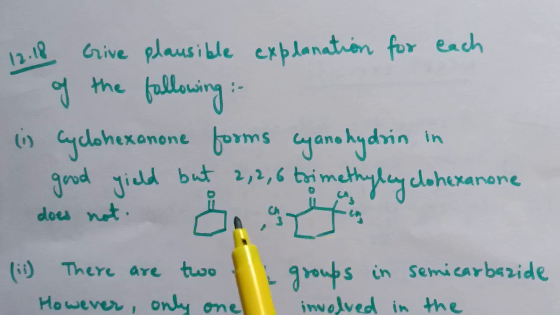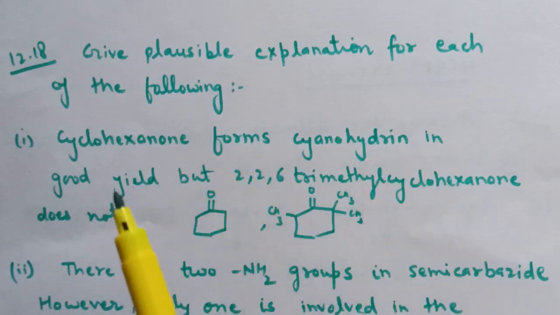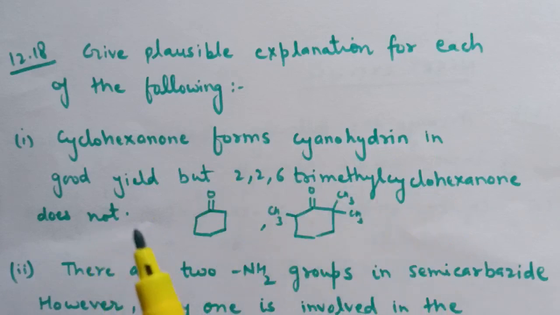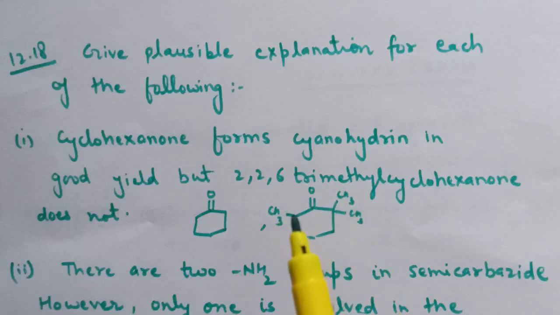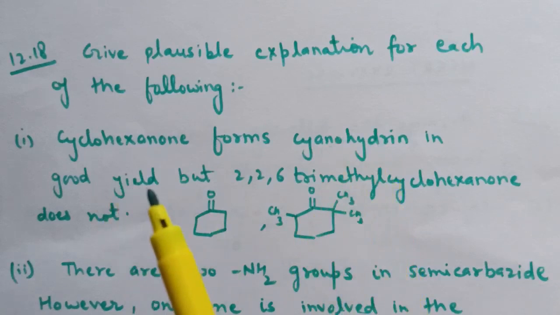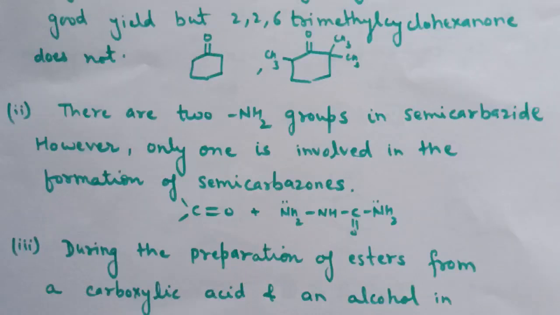Whereas in case of cyclohexanone, there is no hindrance, and because of this, cyclohexanone forms cyanohydrin in good yield, but 2,2,6-trimethyl does not. Due to steric hindrance, the nucleophile cannot attack easily on this carbonyl carbon, and therefore cyanohydrin in good yield is not obtained in case of 2,2,6-trimethyl cyclohexanone.